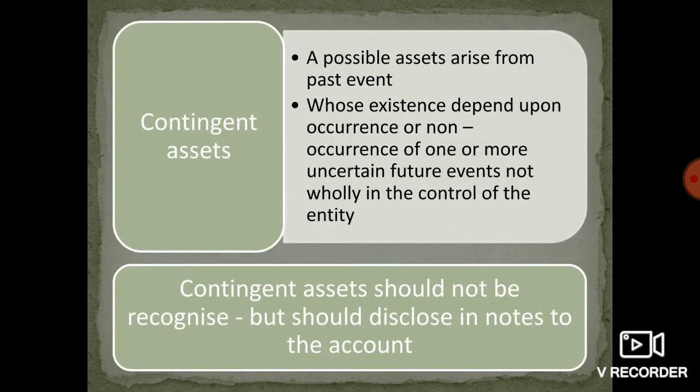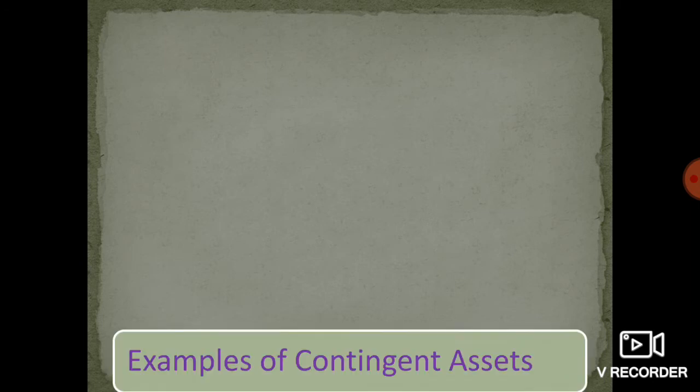Contingent asset, same as liability: a possible asset arising from a past event whose existence depends upon the occurrence or non-occurrence of one or more uncertain future events not wholly in the control of the entity. It means the future events are not in the control of the entity. Contingent assets should not be recognized in the books of accounts but should be disclosed in the notes to the accounts.